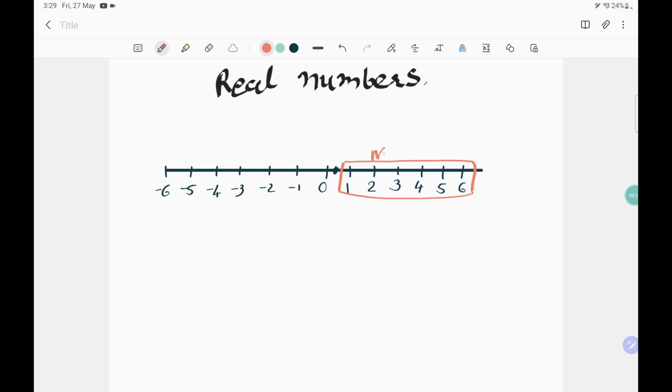are called the natural numbers. Okay, if you include the 0 in the positive numbers, so 0 and all the positive numbers, those numbers are called the whole numbers.